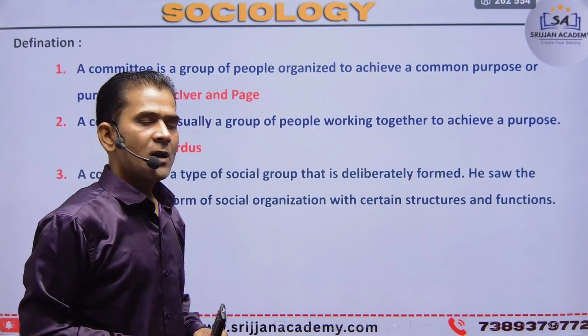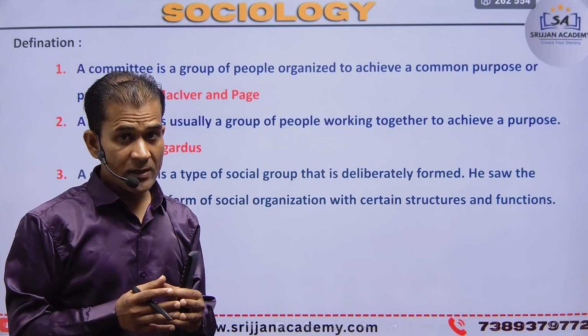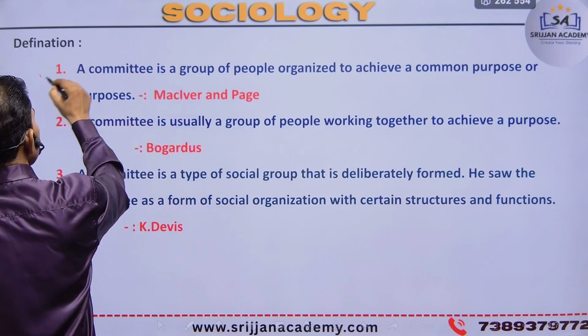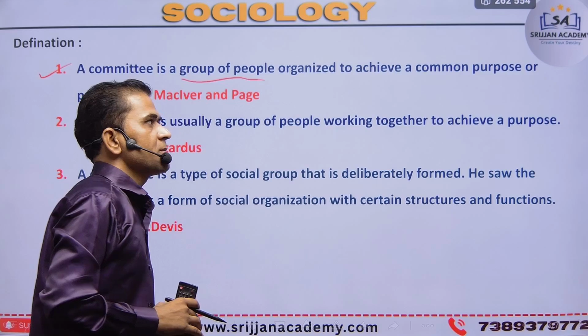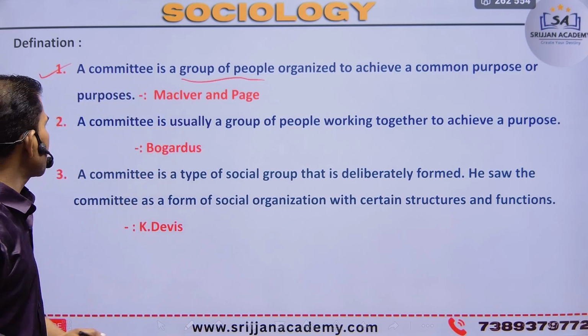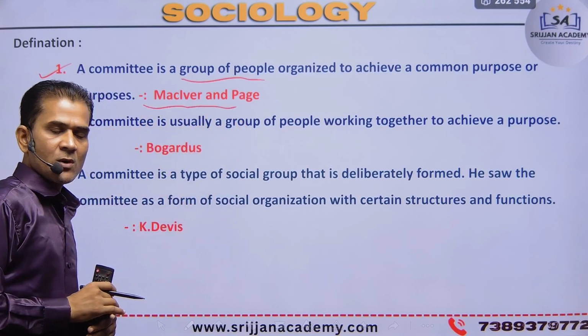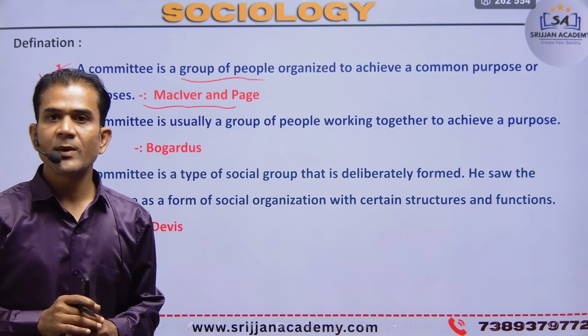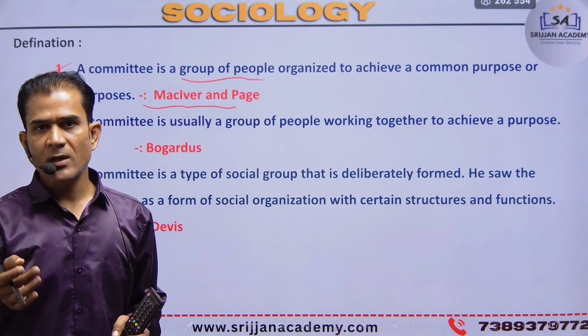Next, how scholars explain the committee. First, according to MacIver, a committee is a group of people organized to achieve a common purpose or goal.